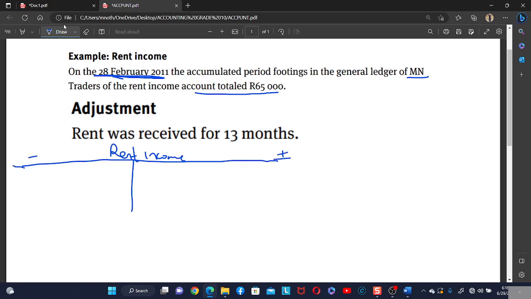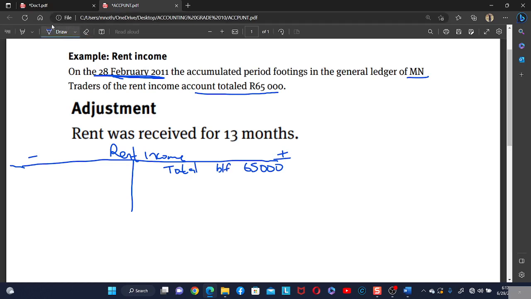It's an income, so we must record it on the credit side. Remember, income increases on the credit side. It's not GJ here because this is a total. We must write balance brought forward.